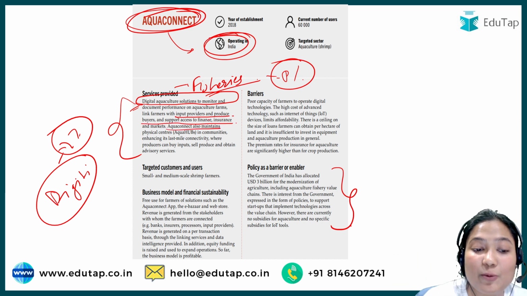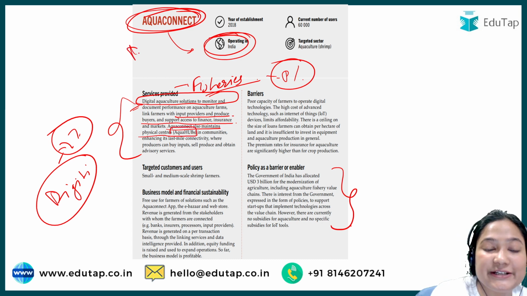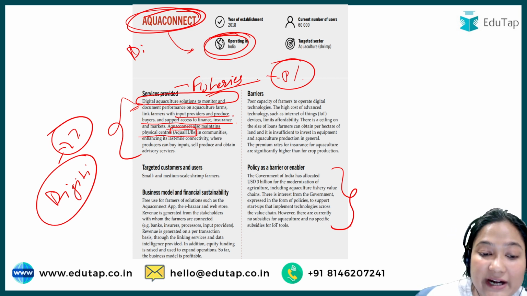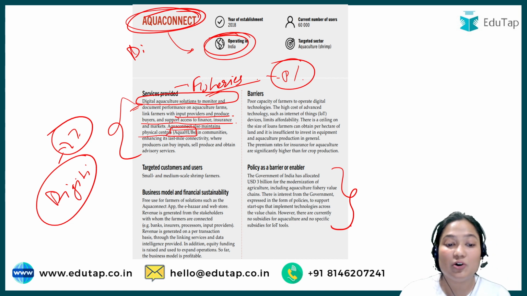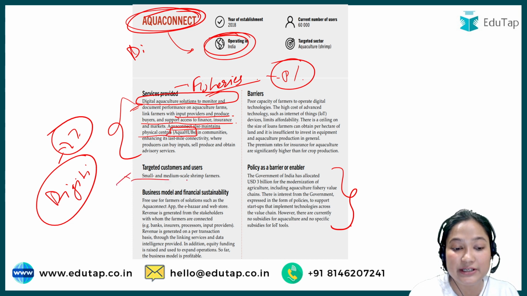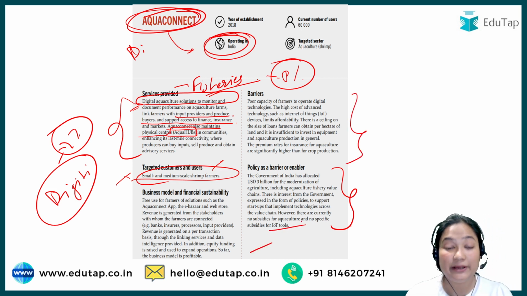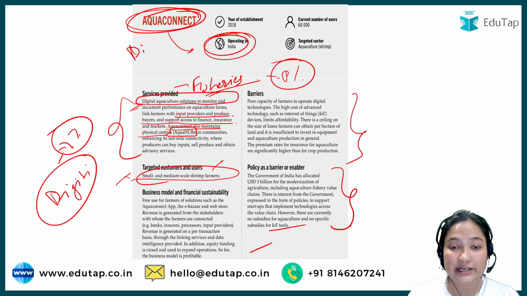Aqua Connect also maintains the physical center Aqua Hub. So although it's a digital service, they also have a physical center. Okay, on the ground level they have an office that is there to help the fish farmer, and that is our Aqua Hub. Okay, so this was the important part. Again, you can see particularly they are focusing on the shrimp farmers and what the barriers and other things are. Okay, so this was about the first case study about India.